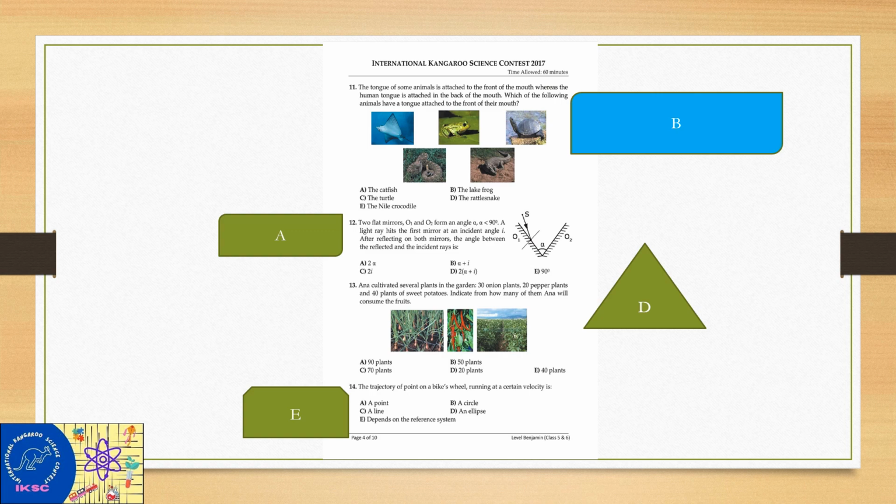The tongue of some animals is attached in the front of the mouth, whereas the human tongue is attached in the back of the mouth. Which of the following animals have tongue attached to the front of their mouth? B. The frog.